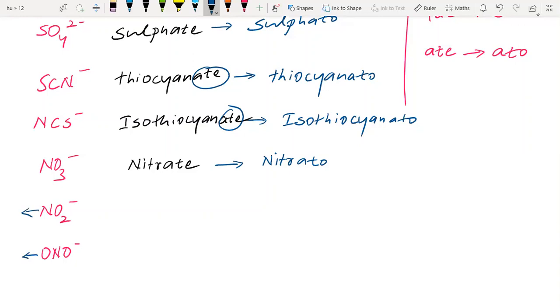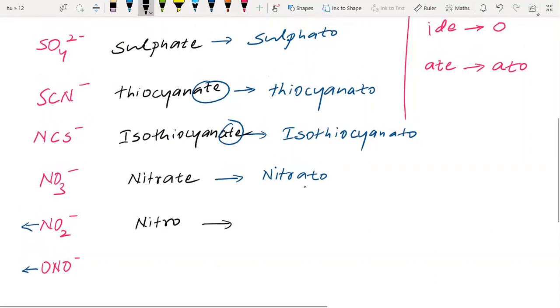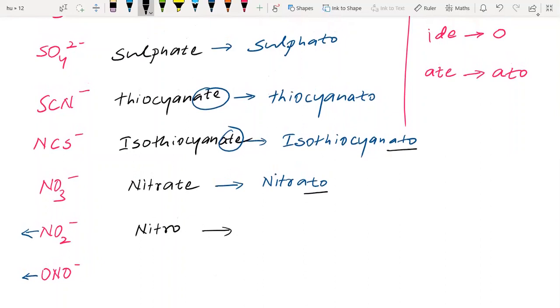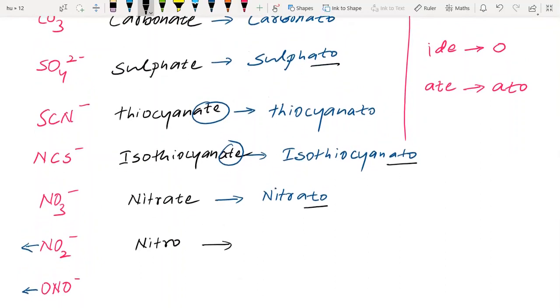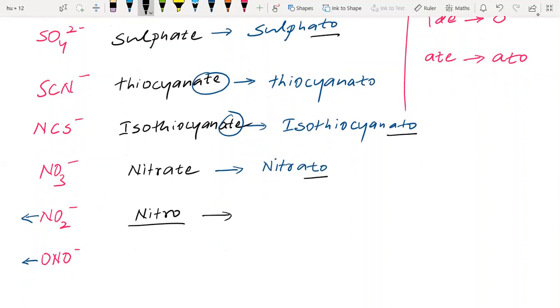For NO2 the name is nitro, so no change. In all cases we write ato, thiocyanato, sulfato, but nitro already has O. Nothing to change. But for this ONO minus, this is very important, we have to keep in mind: nitrito.